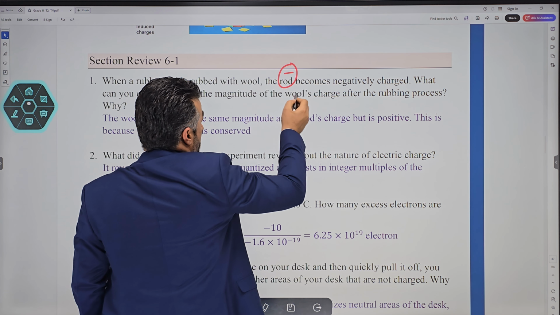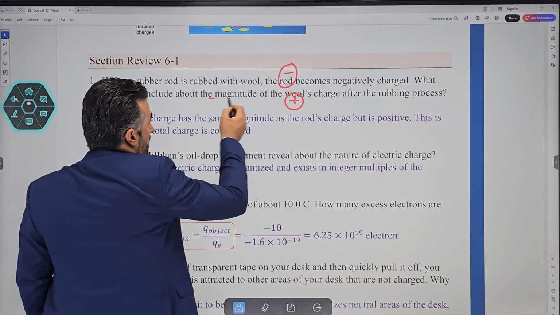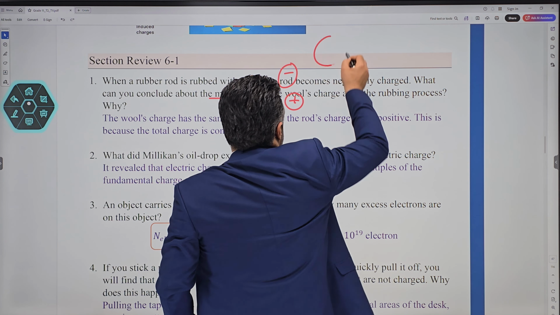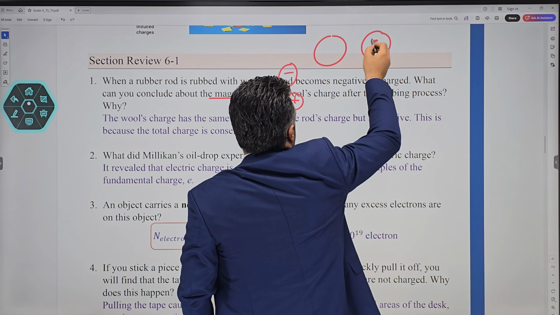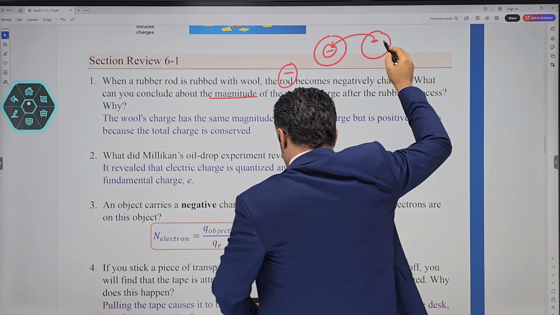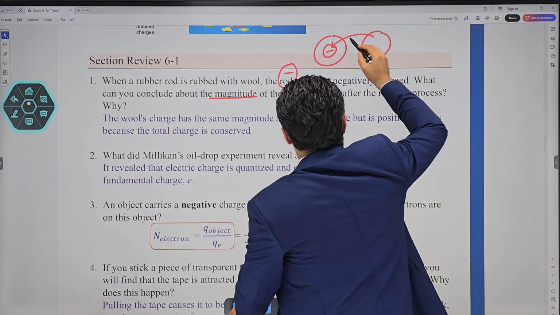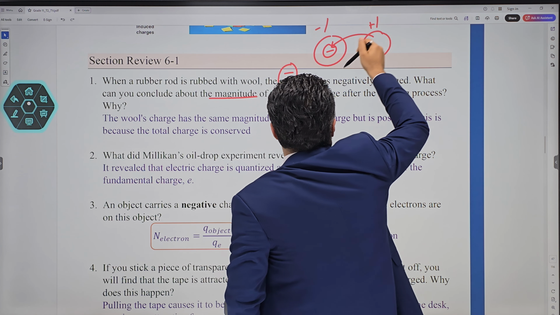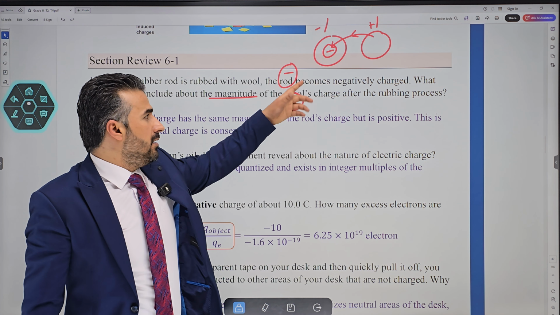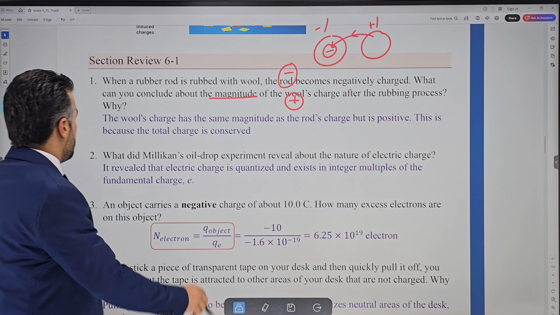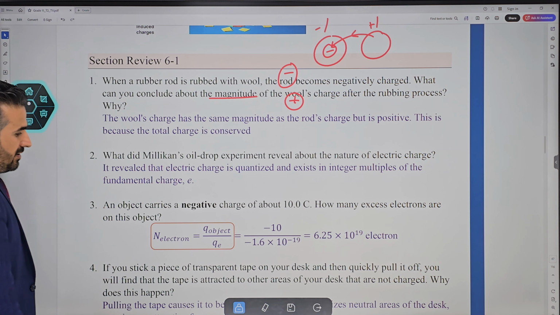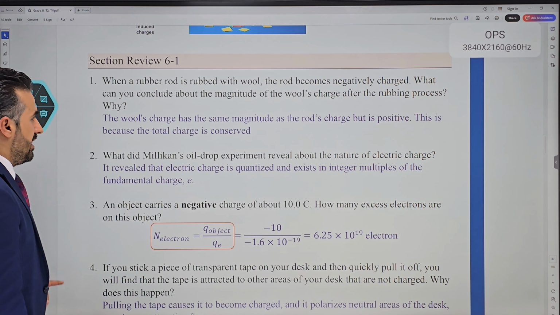Negative, so the wool must be positive. What can you say about the magnitude of the wool's charge? Charges are quantized. If this object gains one electron, then the other loses one electron. One is negative one because it gained, and the other is positive one because it lost. They will have the same magnitude but opposite charges. So the wool's charge has the same magnitude as the rod's, but it is positive. This is because of the law of conservation of charge.